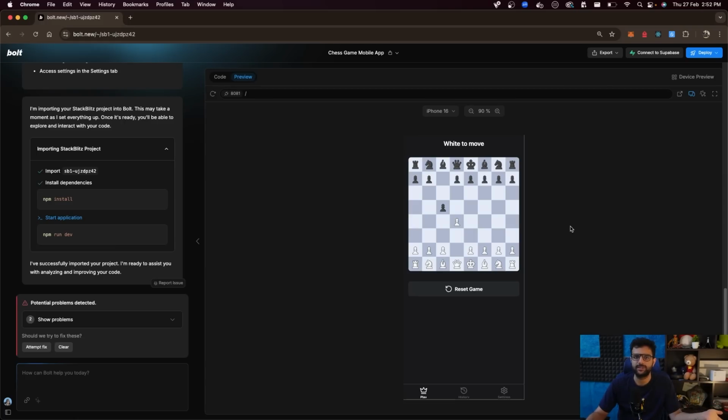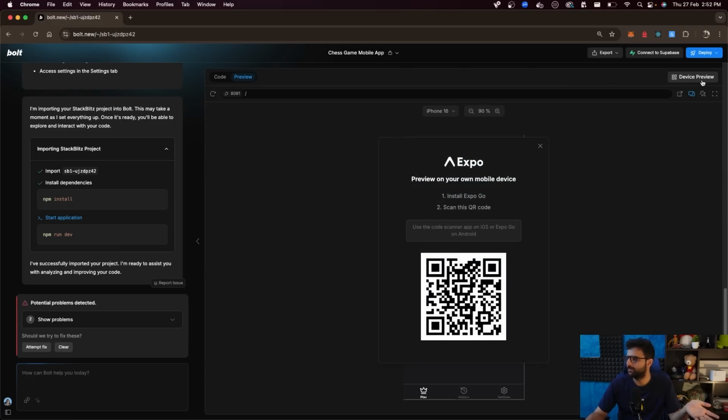React Native lets you spit out websites as well. But eventually the goal would be to preview this on a device. So if you click on device preview, it gives you an Expo QR code. Now we'll understand what Expo is. What does it mean to use React Native with Expo or without Expo? And how can you test this locally on your machine? What makes all of this possible?